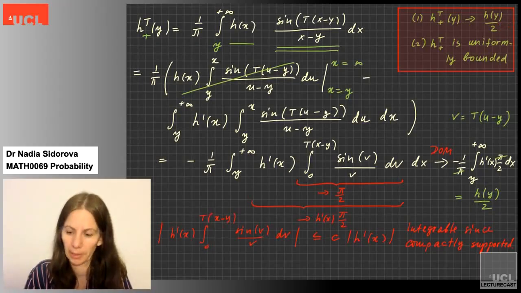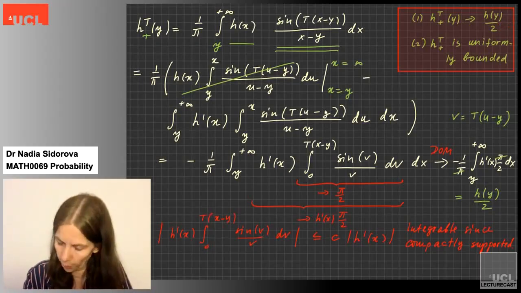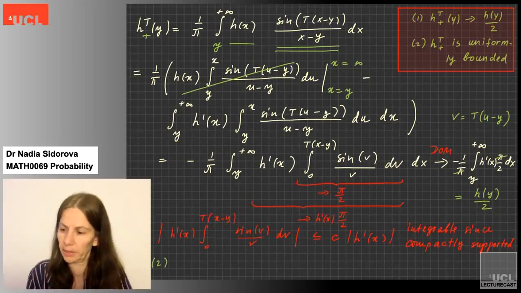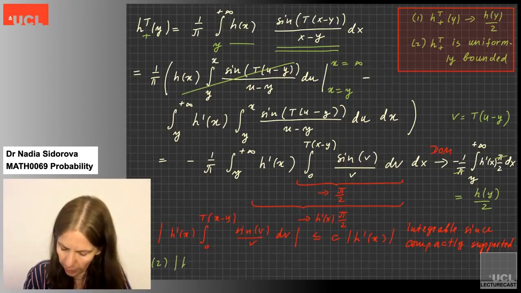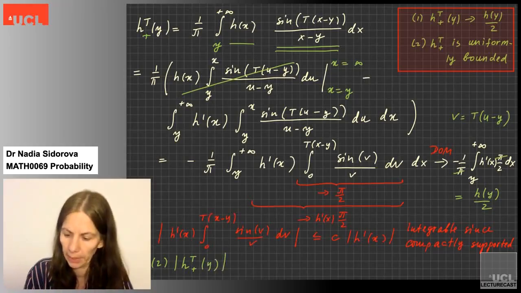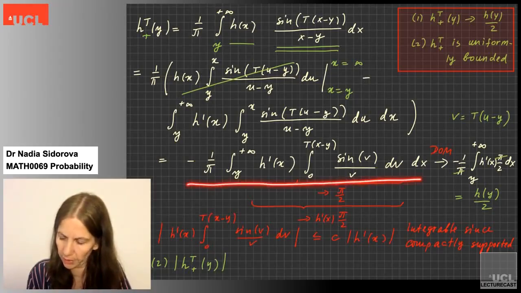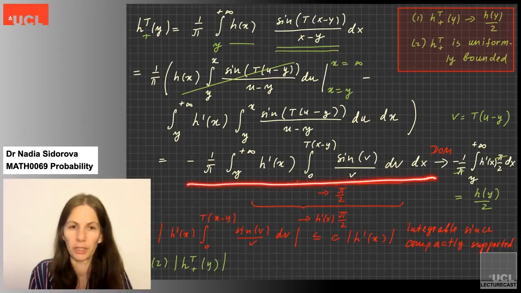So this finishes the proof of the first part, and we have done most of the work to show the second part. I hope that I can actually squeeze it into this last line here, because we need to show that this function is uniformly bounded, right? That's our aim. And we have this formula here for h_t plus, and I'm just going to upper bound this formula somehow.